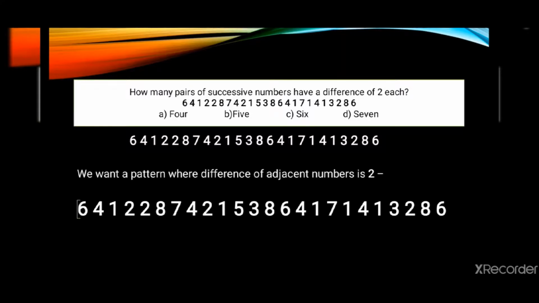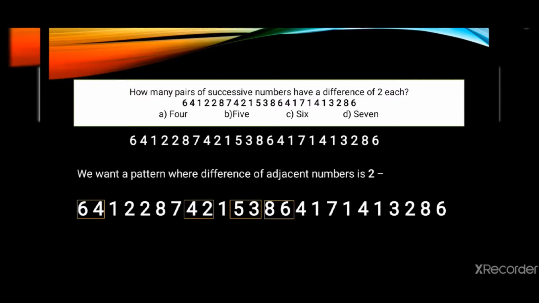Now let's see, I'll make a box again like I did in the first question. 6 and 4, the difference is 2. I'm marking such patterns that have a difference of 2 using boxes. Next will be 4 and 2. You can check the numbers in between. You will not see any number that has the difference of 2 in their adjacent number. Now the next sequence will be 5 and 3.